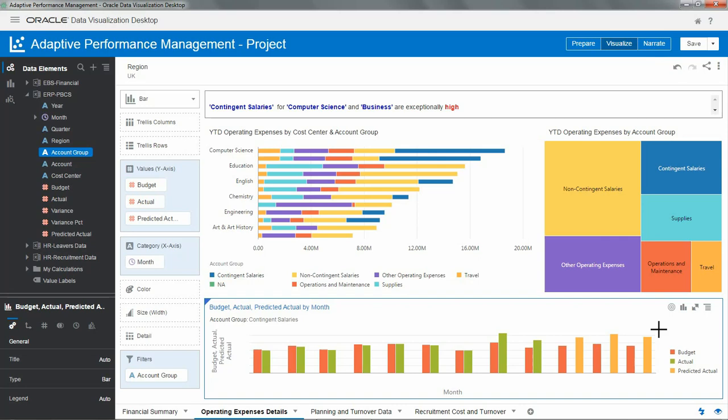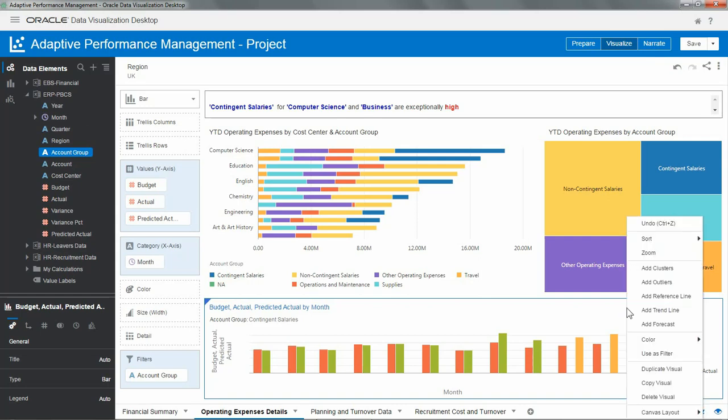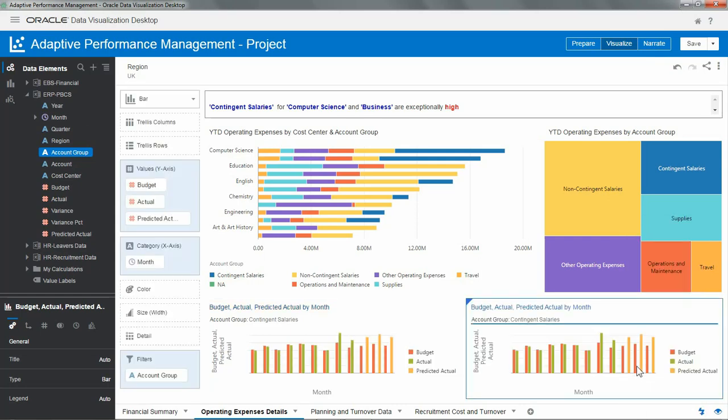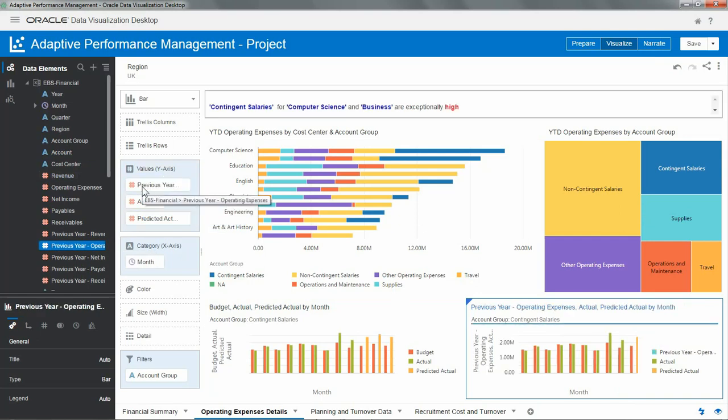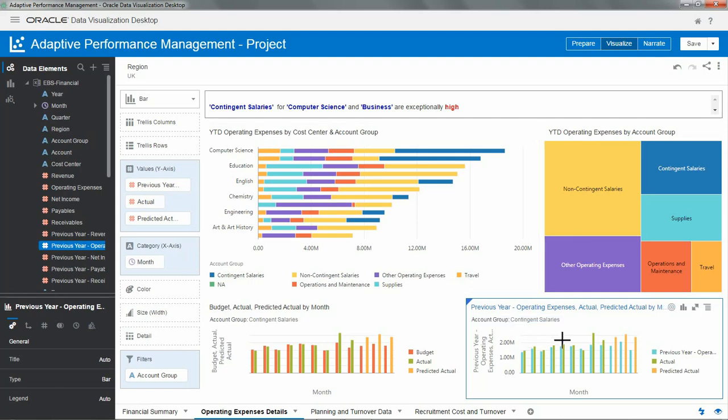Now I wonder if this increase in expenses also happened last year, so could be a seasonality issue. So I'm going to duplicate the insight and use previous year OPEX instead of budget. So we go to our financial data and drag the previous year OPEX over the budget, merging data from two different sources in one visualization. We still see that the actuals are over previous year, confirming that the increase in contingent salaries did not happen last year. So we need to continue looking for the root of the issue.